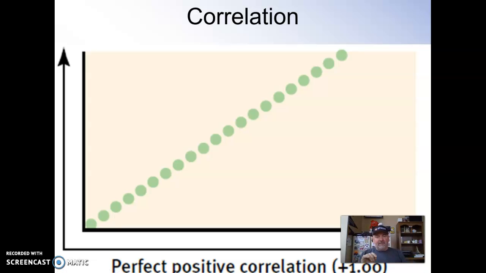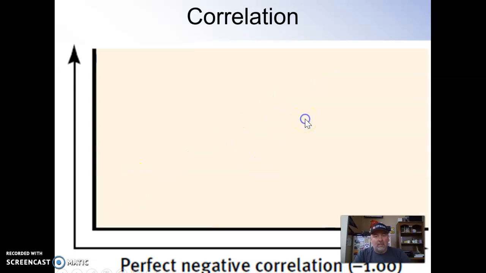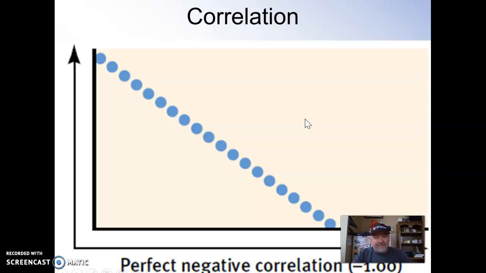Now we will see a perfect positive correlation. So bottom left to top right, that is when this number goes up, that number goes up in perfect lockstep. They are exactly related. So if this goes up 1, that goes up 1. That is a perfect +1 positive correlation. And this is a perfect correlation coefficient of -1. As this goes down, this one goes up. That is a perfect negative correlation of -1. By the way, in real life, you will rarely see a perfect negative or positive correlation. It'll be pretty close to 0.